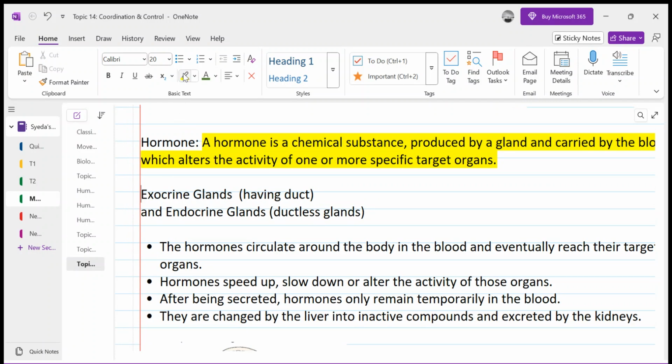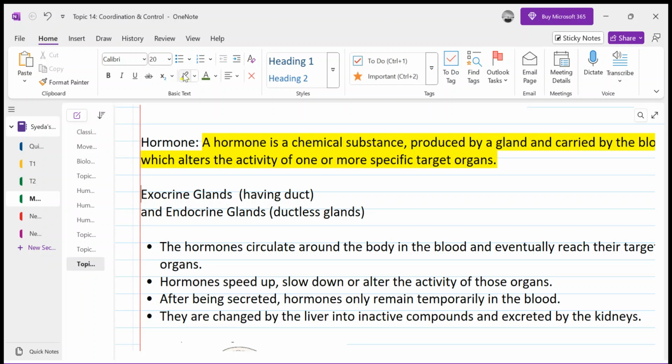But endocrine glands do not have any duct. These glands have cells that produce hormones, and these hormones are secreted out of the cell directly into the blood, right? So blood carries the hormones from where they are released to the place where they go. This is what you need to understand, right?